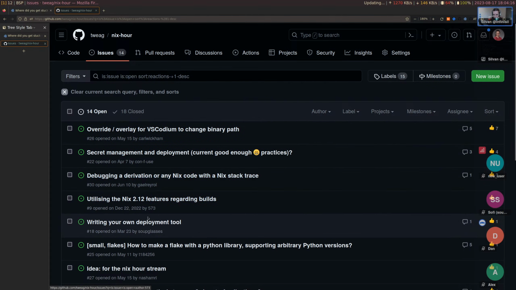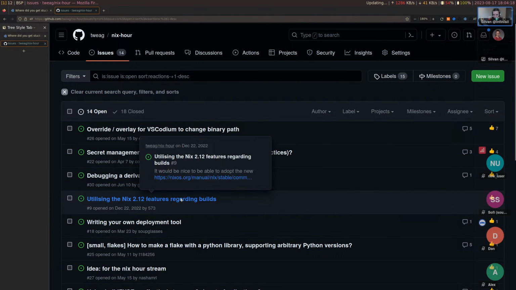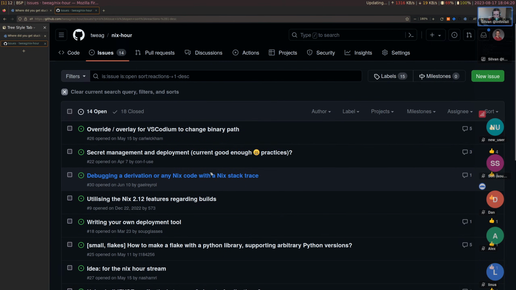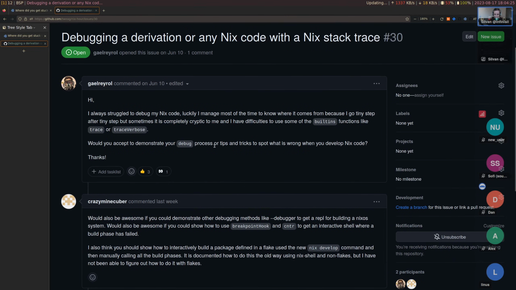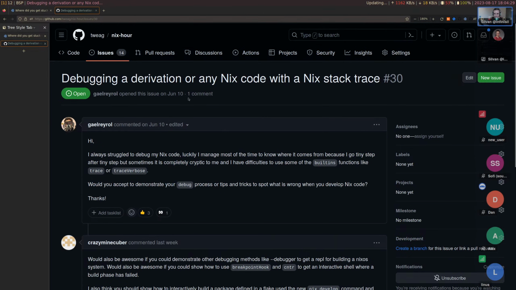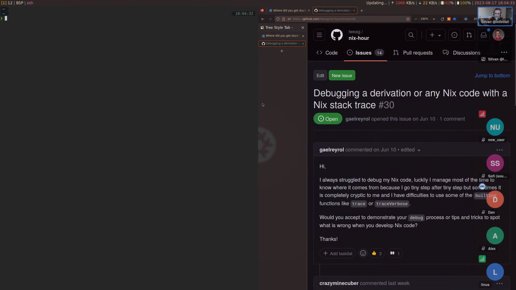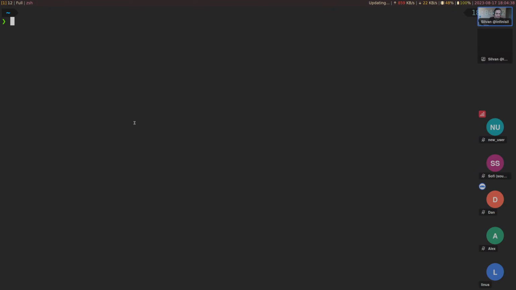So maybe utilizing this would actually be a good one. I feel like we could touch on two things here. Yeah, debugging things in Nix. We could even maybe check out older Nix versions. So let's just try something out here.